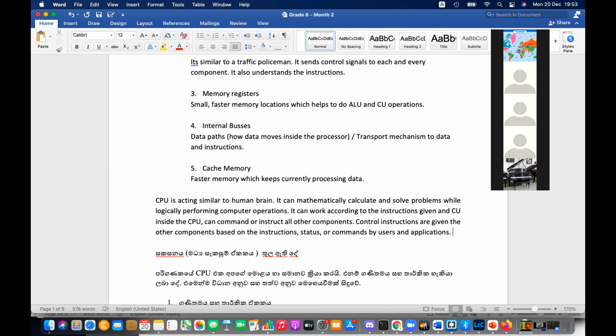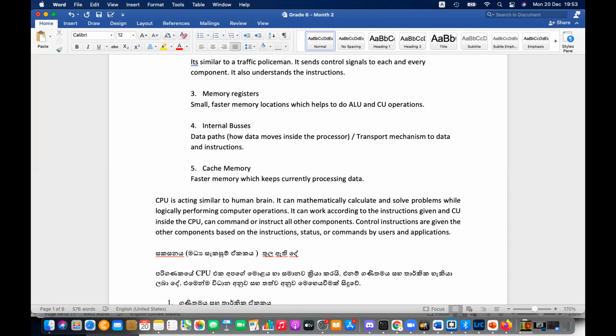Okay. It can issue the commands. So CU is basically a controlling figure. CU is releasing or issuing commands to other components. These commands are according to our needs. We request the CPU to send a command.